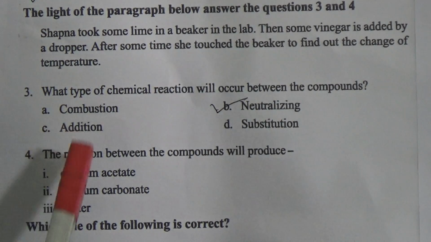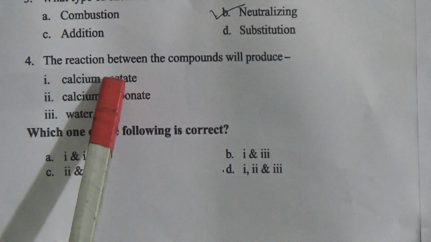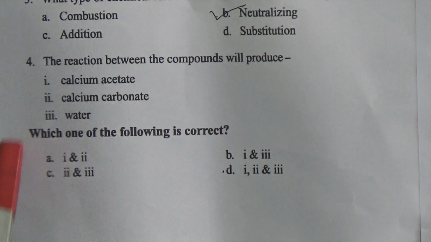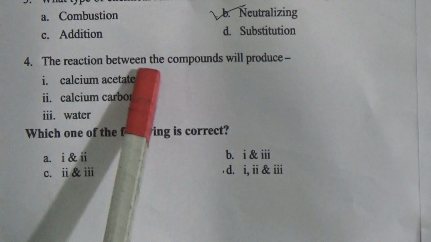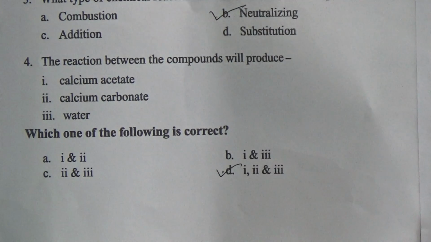Now come to question number 4. The reaction between the compounds will produce calcium acetate, calcium carbonate, water. The answer will be all: calcium acetate, calcium carbonate and water. So the answer will be D, 1, 2 and 3.